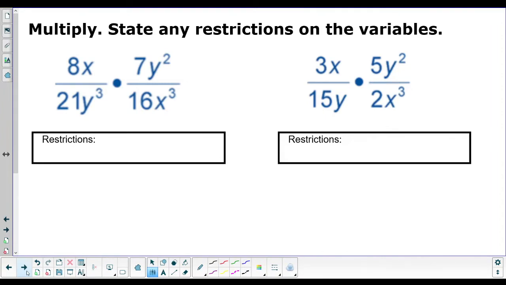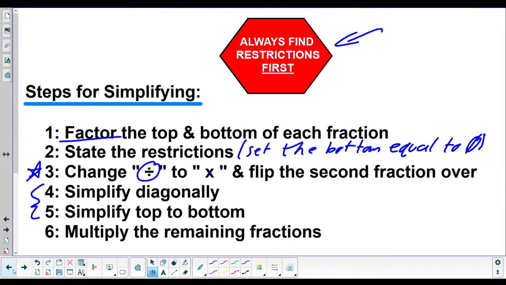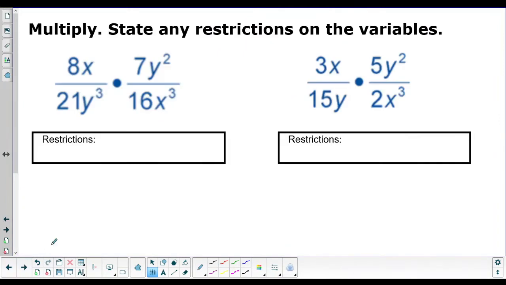This is hard work. All right, so let's go ahead and read our steps one more time because we forgot them. Step 1 is factor. Can I factor this? Well, there's no pluses or minuses, so not really, right? There's not a GCF here or here or here or here. We don't have 2 terms or 3 terms to do factoring, like simple factoring or complex factoring or factoring by grouping. This is not factorable. So we're not going to worry about factoring for these first 2 examples.